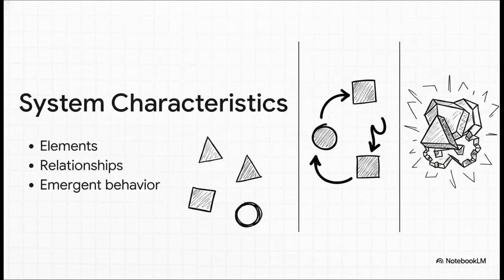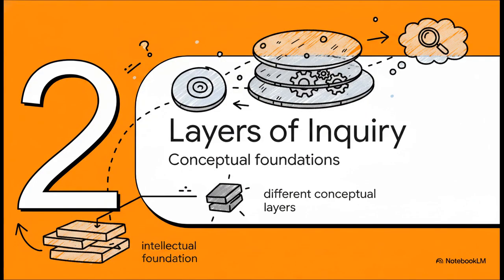But despite all the debates over boundaries, almost all the experts actually agree on a basic framework. Whether they're focusing on hierarchy, purpose, or behavior over time, they all zero in on three core things. You need elements. You need relationships between those elements, and together, they form an integrated whole that shows some kind of emergent behavior.